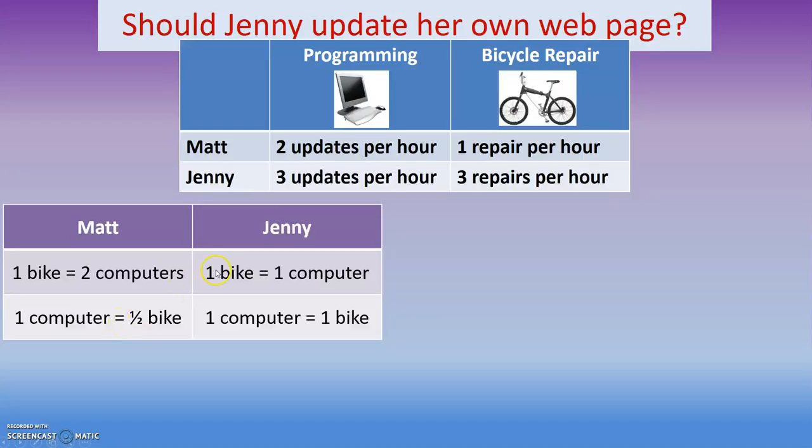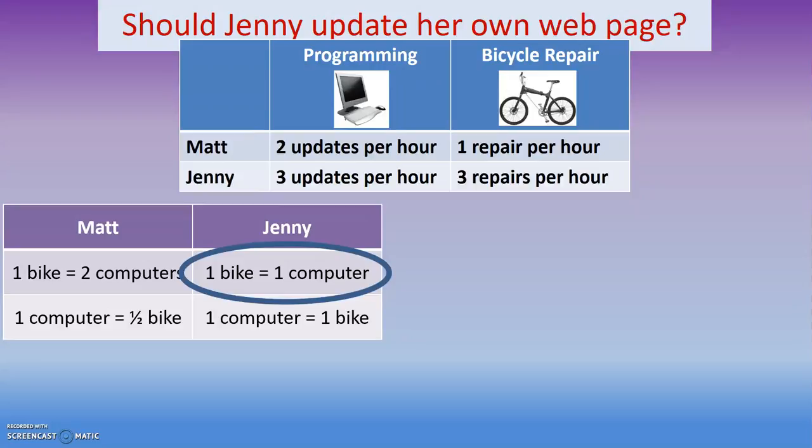For Jenny, she's a 1-to-1. She's pretty easy. Every time she fixes a bike, it could have been 1 computer. Every time she fixes a computer, it could have been 1 bike. So then I look at my advantages. For bikes, Matt gives up the ability to fix 2 computers every time he fixes a bike. Jenny only gives up 1 computer. So Jenny will have your comparative advantage at fixing bikes.